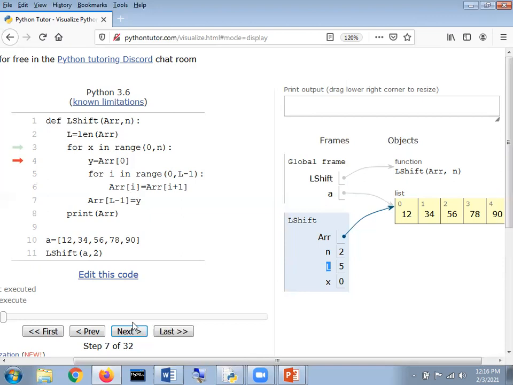Now what are they going to do here? I click on next again. It says y is equal to array of 0. My son, on index 0 of the array, which value is stored? Kindly tell me. 12. Very good. This value is stored in a variable, and the variable is y. 12 is stored in y. Okay, kindly concentrate. Now it again moves to a loop.